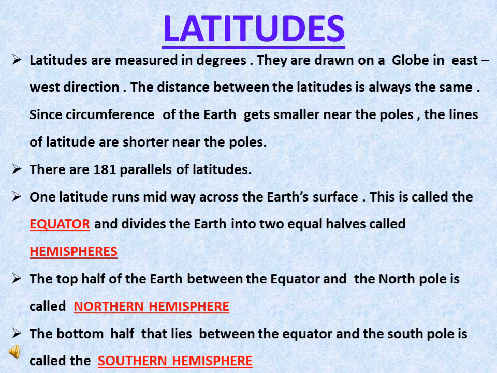Now, what are latitudes? Latitudes are measured in degrees. They are drawn on a globe in east-west direction, and the distance between the latitudes is always the same. Since the circumference of the earth gets smaller near the poles, the lines of latitude are shorter near the poles.